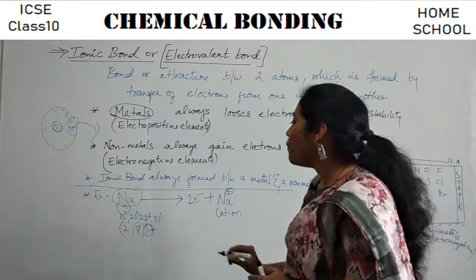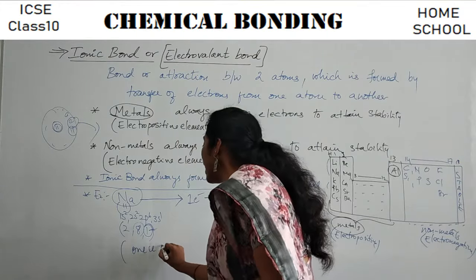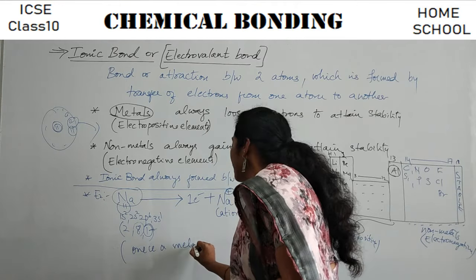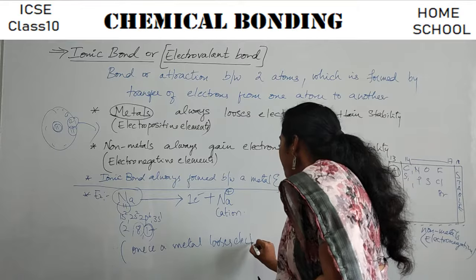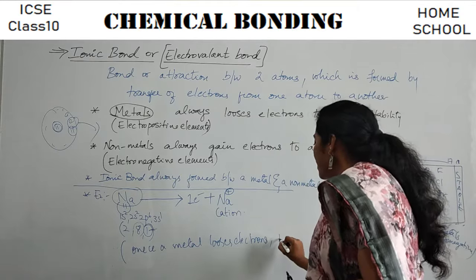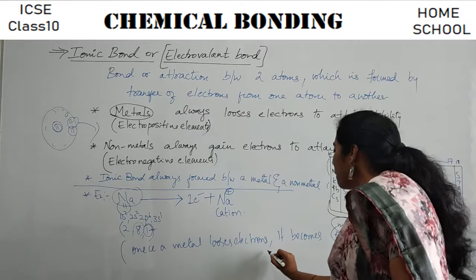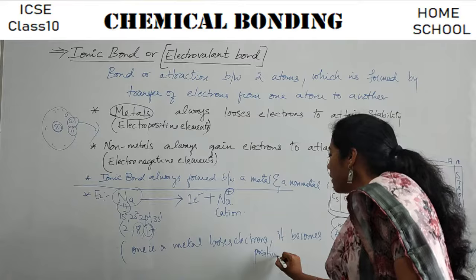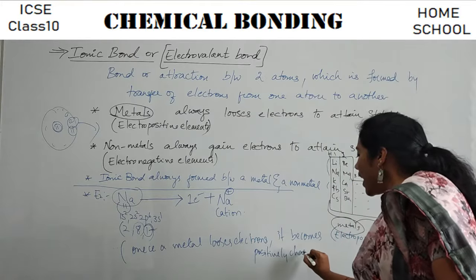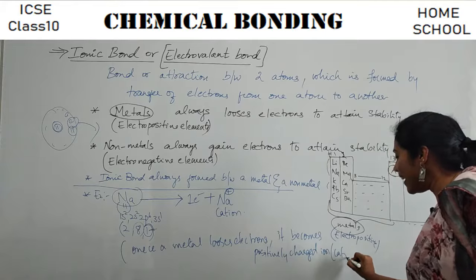Okay, so what you have to remember is once a metal loses electrons, it becomes positively charged ion. We call that as cation.